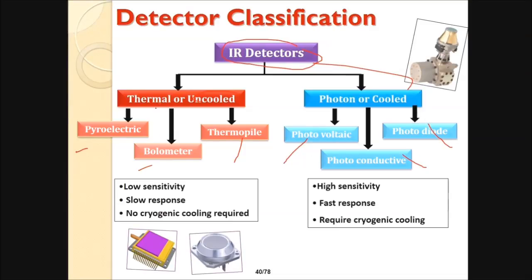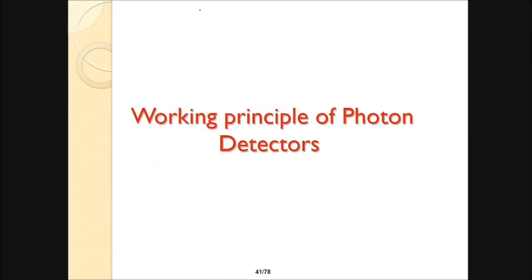Thermal or uncooled detectors have low sensitivity, slow response, and no cryogenic cooling required. And the cooled detectors have high sensitivity, fast response and require cryogenic cooling. That is why they are called cooled.